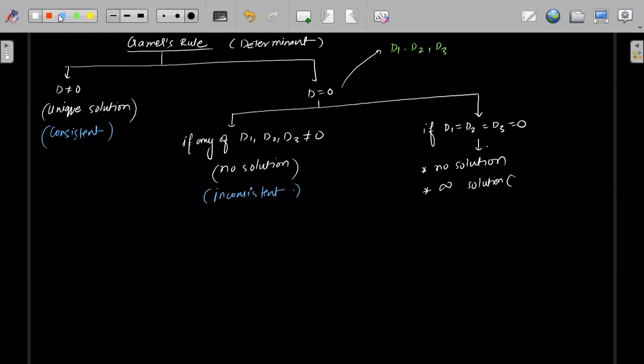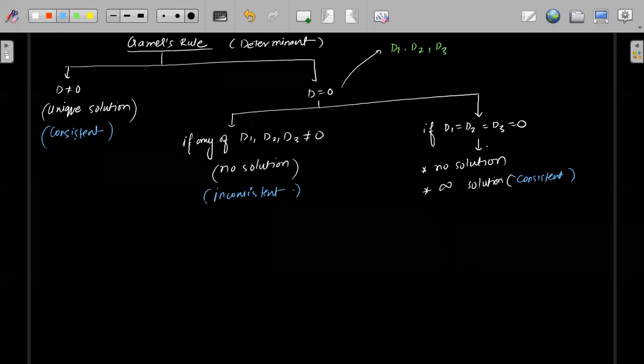This is also known as consistent solution, and I've already explained how you will find it in this case. You will write x and y in terms of z, and then check in the third equation if it satisfies. If it satisfies, then you will have infinite solution. If it does not satisfy, you will have no solution. Okay, this was Cramer's rule.